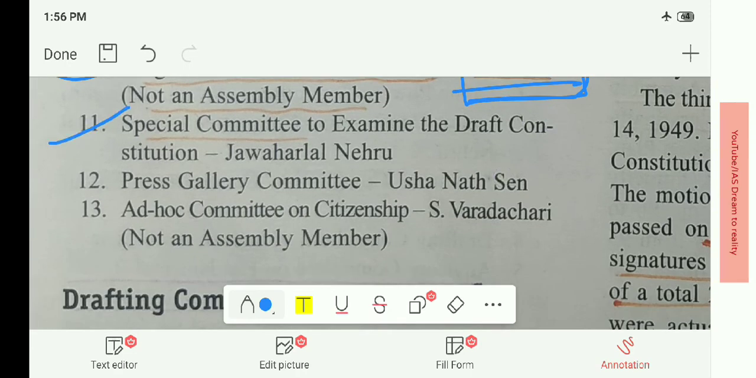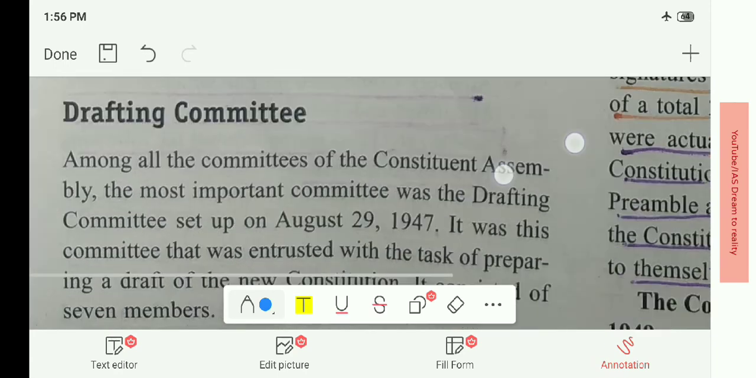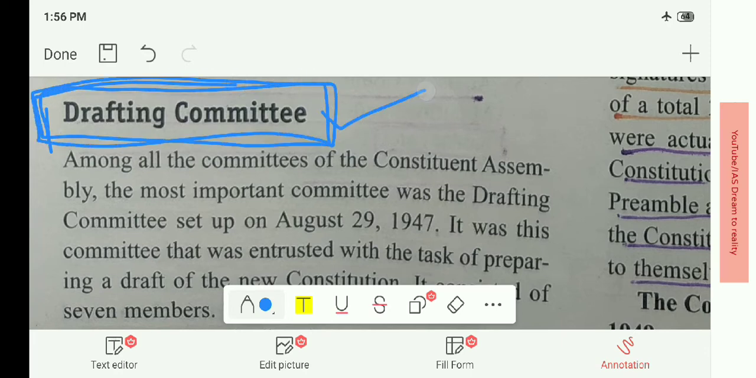Then there was a special committee to examine the draft constitution. It was again Jawaharlal Nehru. Press Gallery Committee, Usha Nath Sen. Usha Nath Sen was the Press Gallery Committee. The important one among these committees is the Drafting Committee, as this was the main committee that formed the constitution for free independent India. So who headed the Drafting Committee? Do comment in the section below.